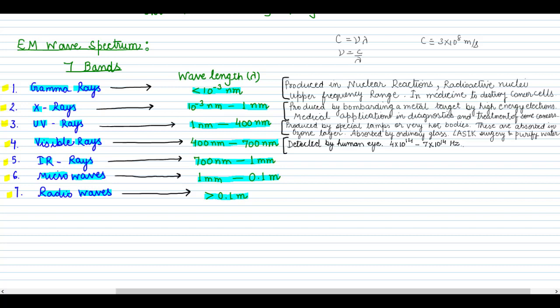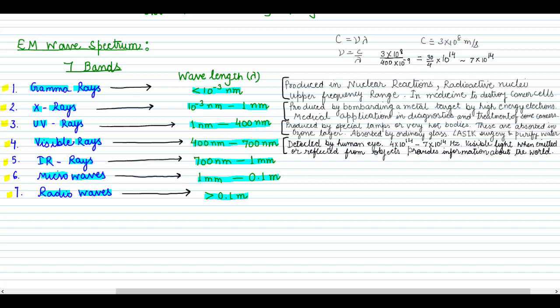And this visible light, when it is emitted or reflected from different objects, provides information about the world. That means we can see the world through our eyes only because the visible rays are in our detectable range. Different objects reflect, refract and diffract these visible rays, and they get into our eyes and we can see the world. So this is how we have calculated the frequency here.